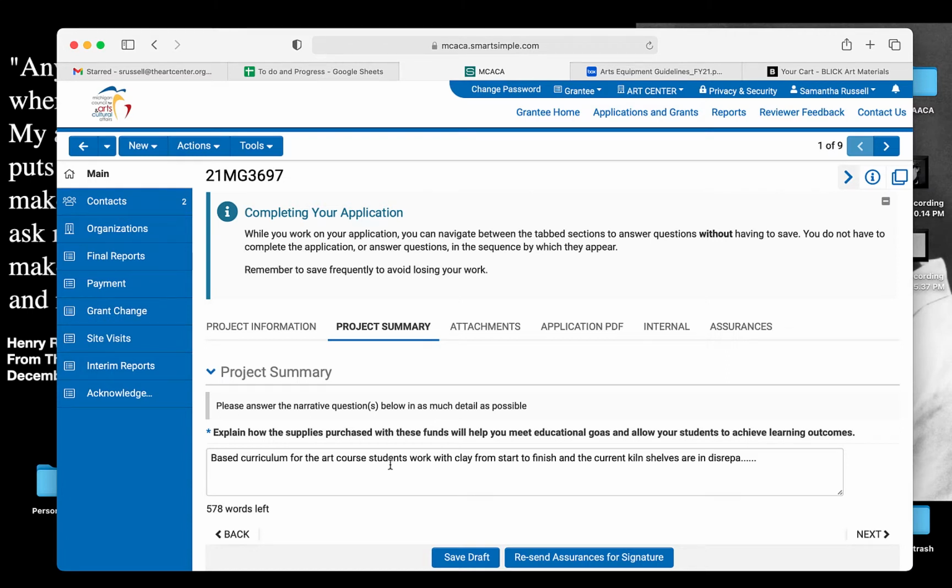You don't have to be an art teacher to do this, as long as it is a creative arts or cultural based project, that it can be explained as an arts or culture based project, then we're able to fund those projects.